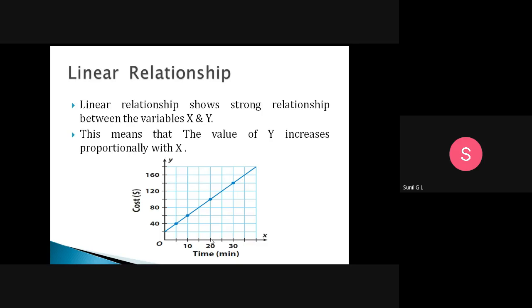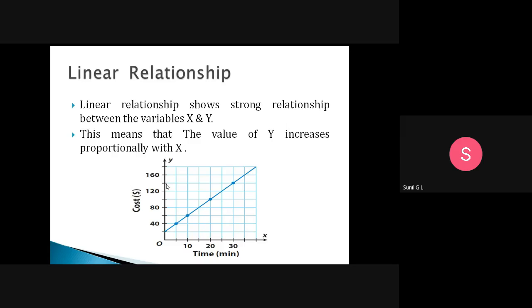When time is 5, the cost will be 40. When time is 20 minutes, the cost will be $100. When time is 30, the cost will be 140.